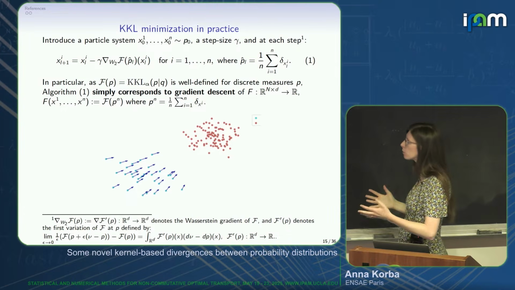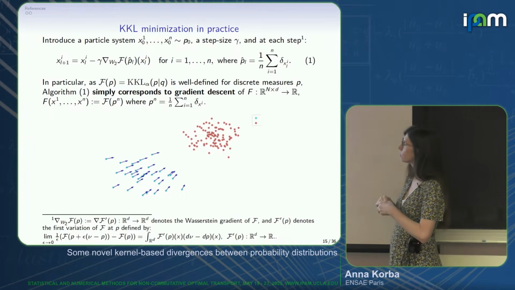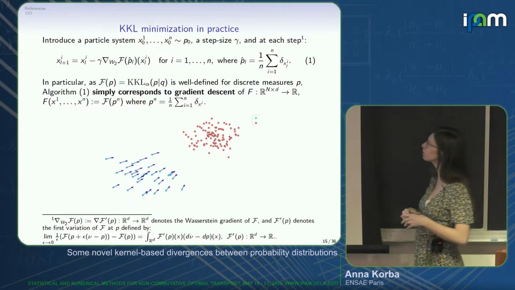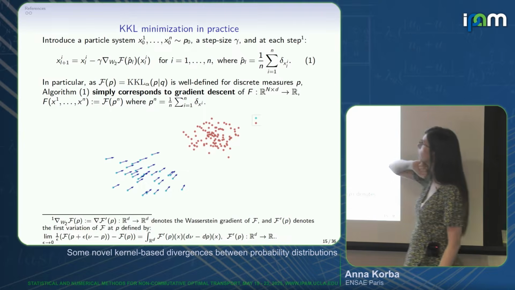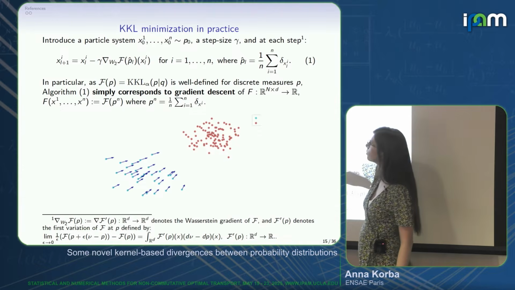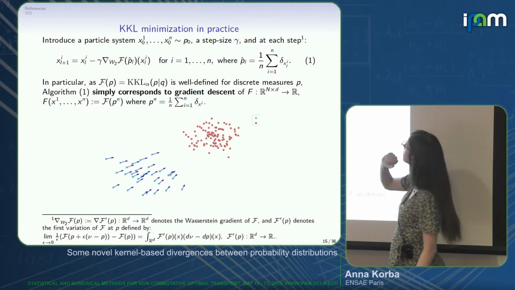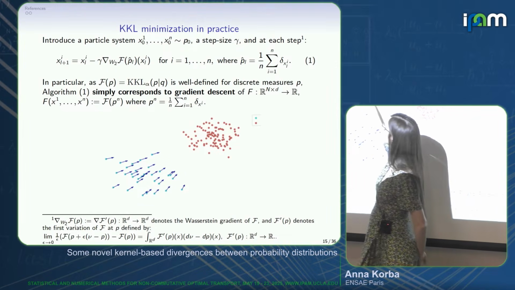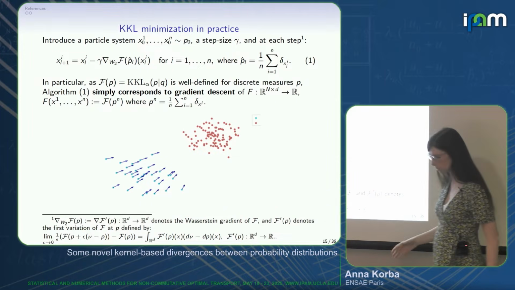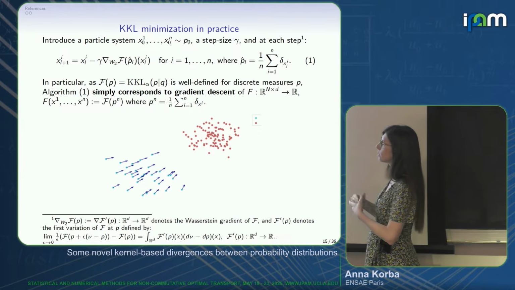So in practice, how do you do? It's very similar to what I showed before. You have a target distribution Q that you want to approximate, and you will start with a collection of particles from the P0, from the tractable measure, and you can evolve them. You choose a step size gamma, and you push these particles indexed by i at each iteration l by some vector field. This vector field that I wrote, grad Wasserstein of F, I've given the definition here. You can think of it as a Wasserstein gradient. It's a notion of gradient of the objective F.